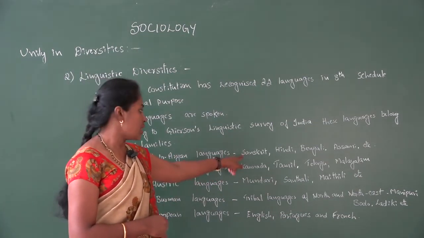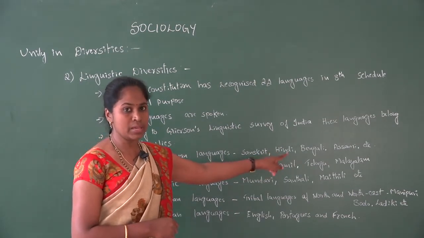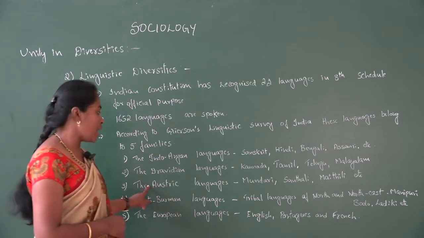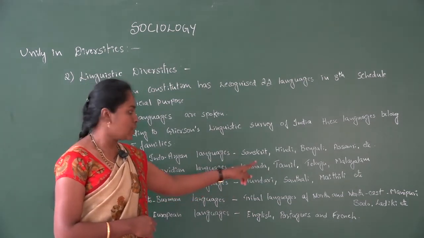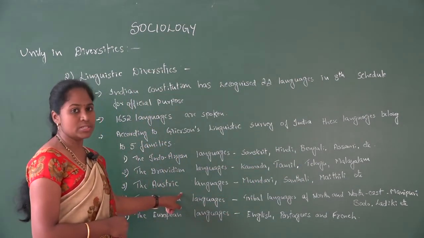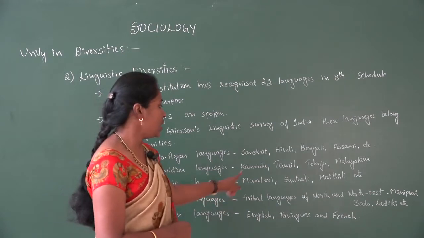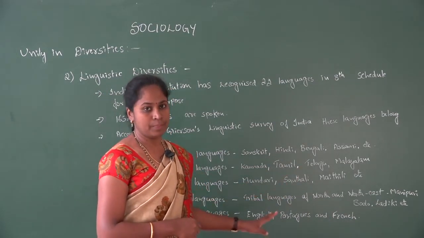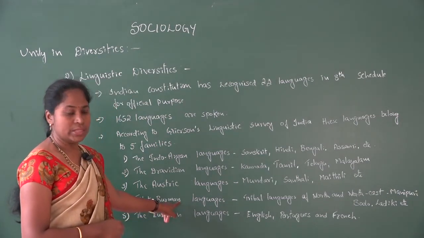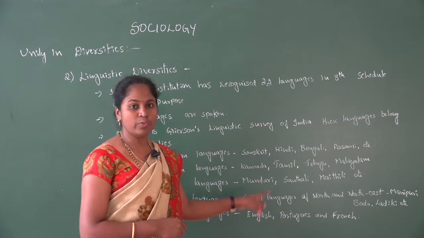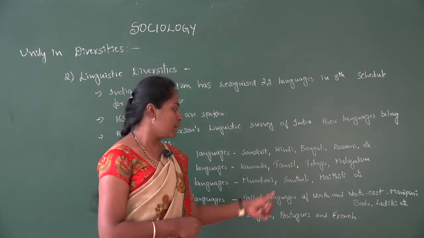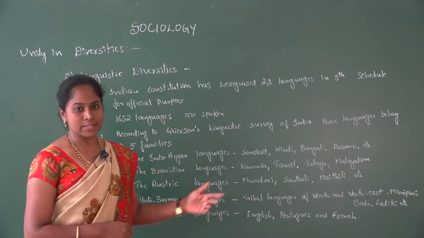First one, the Indo-Aryan languages. These include Sanskrit, Hindi, Bengali, Assamese, Rajasthani, etc. Then second one, the Dravidian languages, they include Kannada, Tamil, Telugu, Malayalam. Then third one, the Austric languages, they include Mundari, Santali, Maithili, etc. The next one, fourth one, Tibeto-Burman languages. These include tribal languages of North and Northeast India. So for example, Manipuri, then Bodo, Ladakhi, etc.